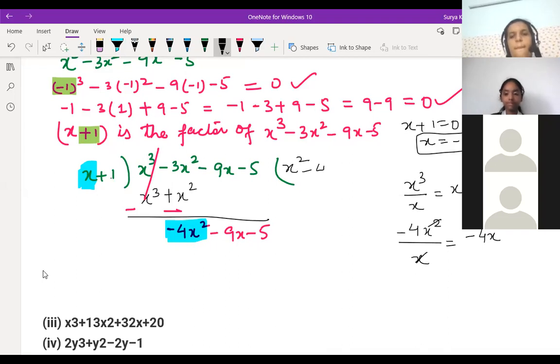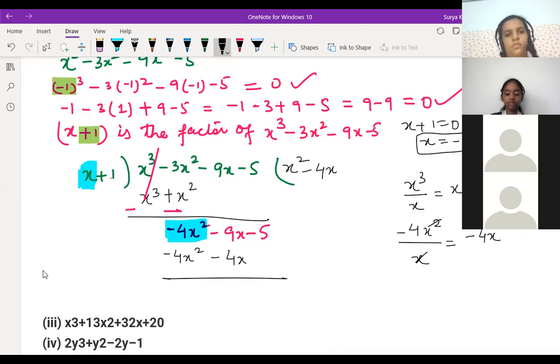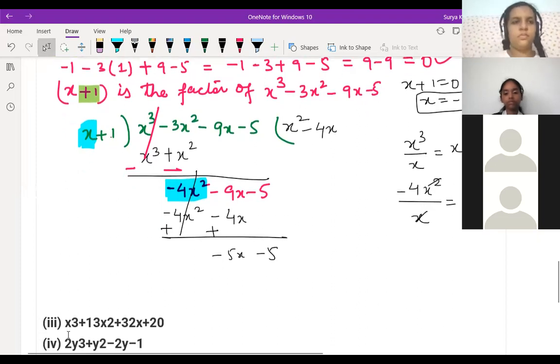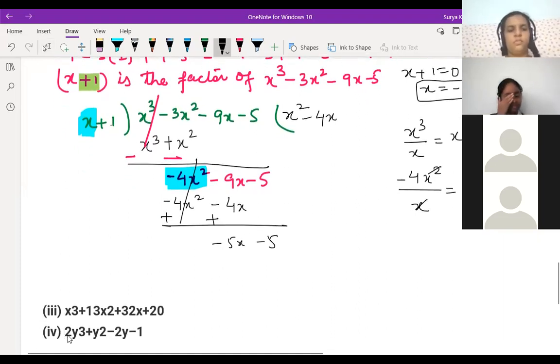So minus 4x you write here. You multiply minus 4x with this complete thing. You'll get minus 4x square. Then again minus 4x. So this becomes plus, this gets cancelled. And you get the answer as minus 5x minus 5. Till here is clear to everyone, children? Sahil, Satvik, if you're having doubt, please ask me, children. So x and here minus 5x.